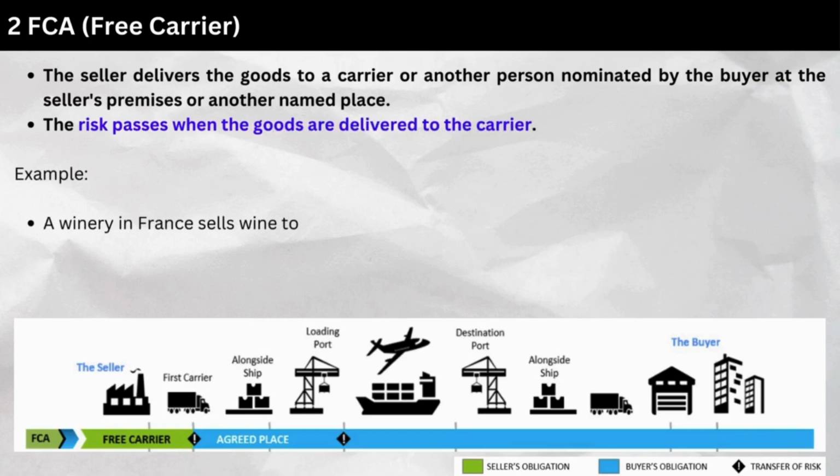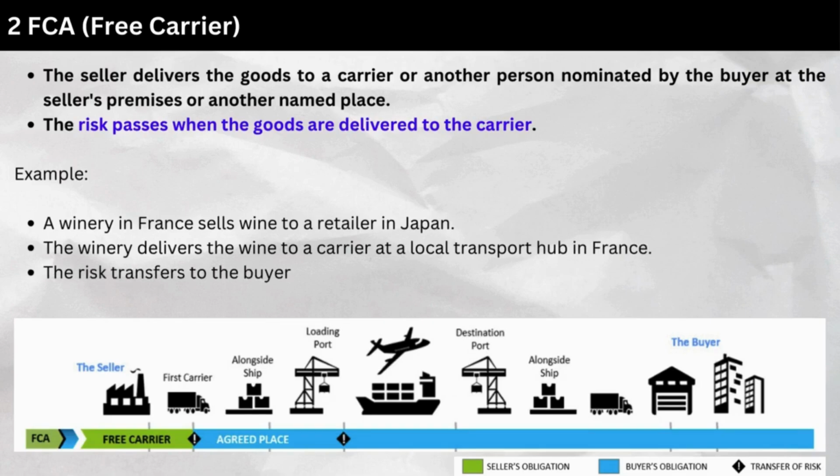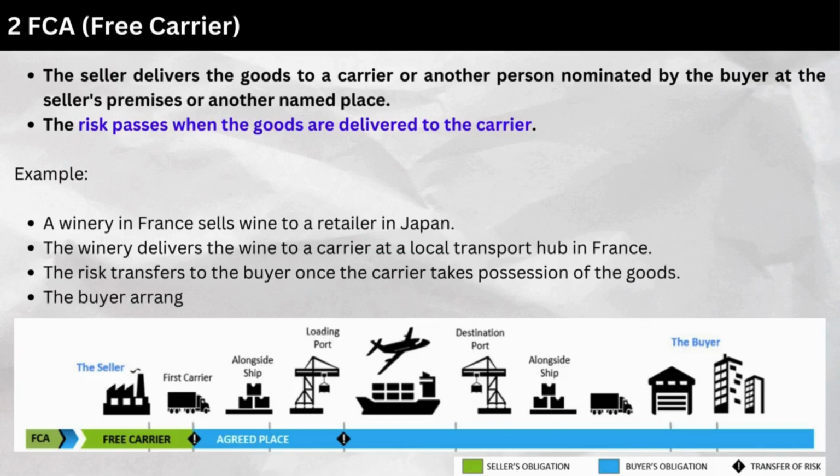Example. A winery in France sells wine to a retailer in Japan. The winery delivers the wine to a carrier at a local transport hub in France. The risk transfers to the buyer once the carrier takes possession of the goods. The buyer arranges for international shipping and import duties.